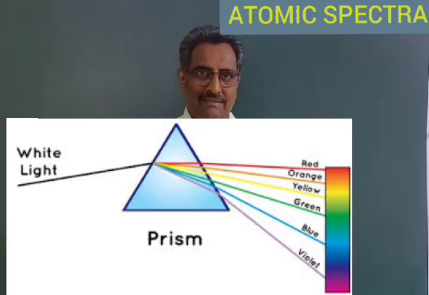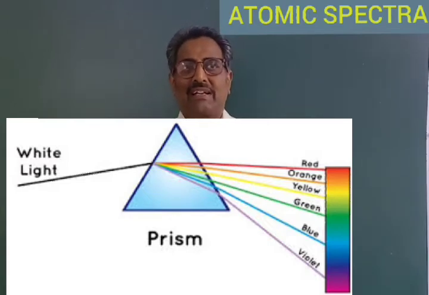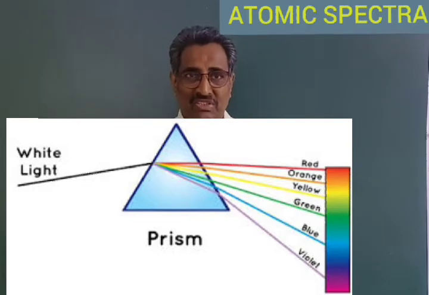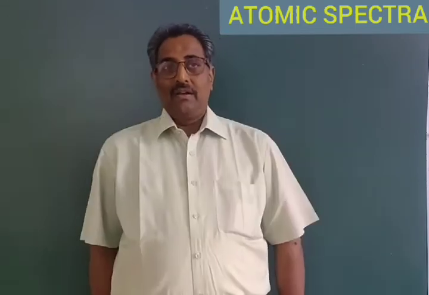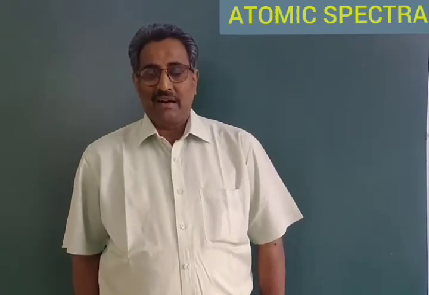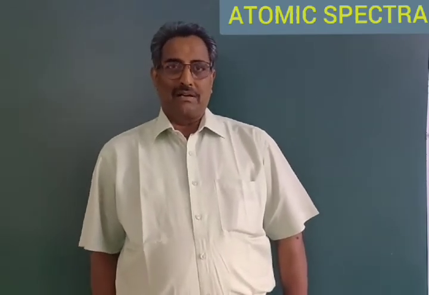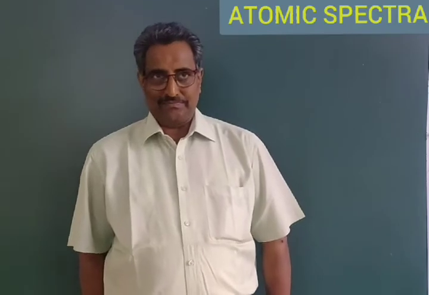In the visible region, the continuous spectrum contains the continuous bands from violet color to red color. In this spectrum, one color gradually changes into other color. There are no separating boundaries between one color and the other color. On the other hand, if some frequencies are missed in this continuous spectrum, that kind of spectrum is called a discontinuous spectrum.